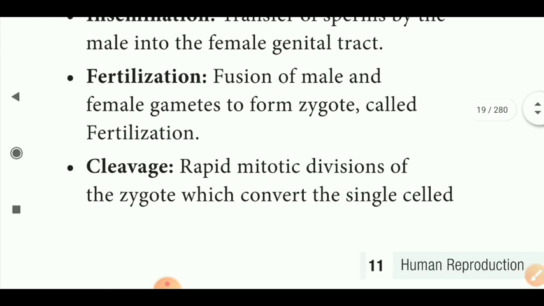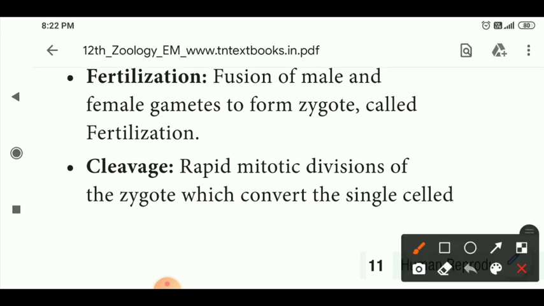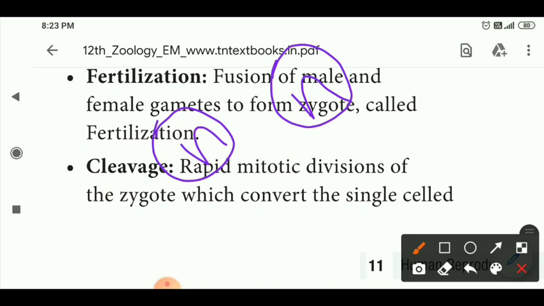So what is the meaning of fertilization? What is the name of the process of male gamete formation? Spermatogenesis, and female gamete formation is oogenesis. So both combine and fusion takes place. The name of the process is fertilization, producing the zygote with a diploid number of chromosomes.